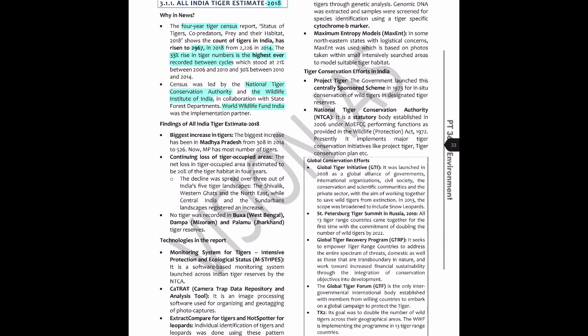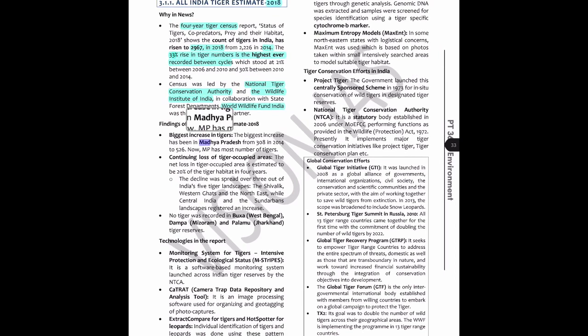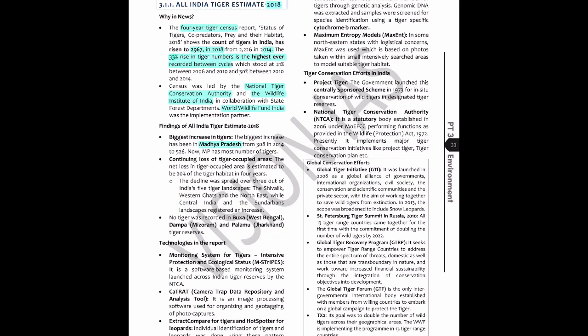Anyways, so what are the findings? The biggest increase in tigers has come from Madhya Pradesh, from 308 to 526. These numbers aren't important. MP has the most number of tigers. This is important because previously it was Karnataka, now it is Madhya Pradesh, and the biggest increase has been in Madhya Pradesh. So this state is important.